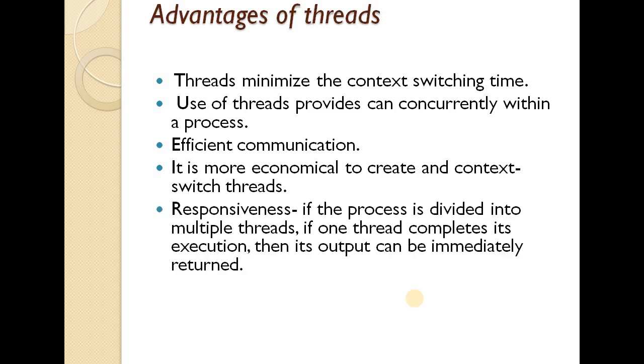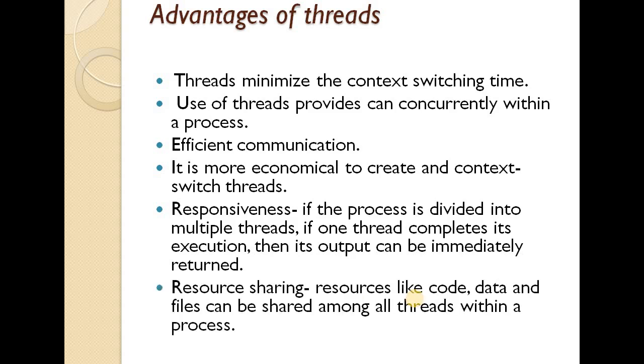Responsiveness. If the process is divided into multiple threads, if one thread completes its execution, then its output can be immediately returned. So suppose there is a single process which is divided into 3 separate threads. If one thread at least finishes its execution and gives its output, the responsiveness of the process improves. Next is resource sharing. Resources like code, data, and files can be shared among all threads within a process.